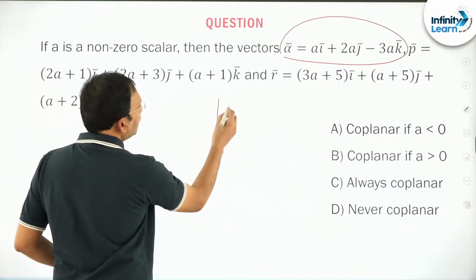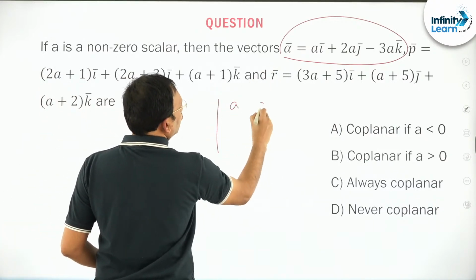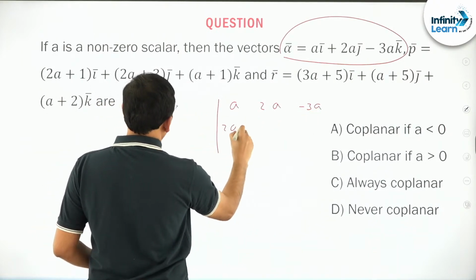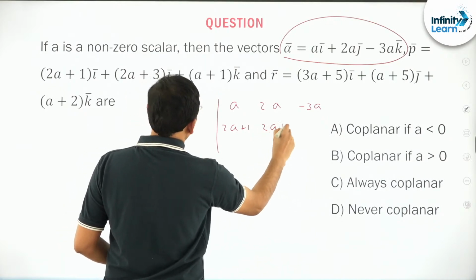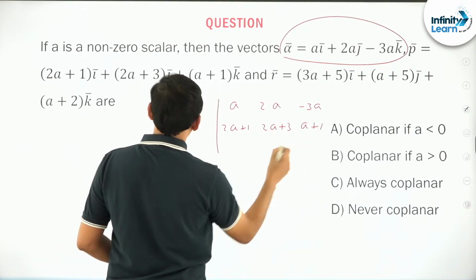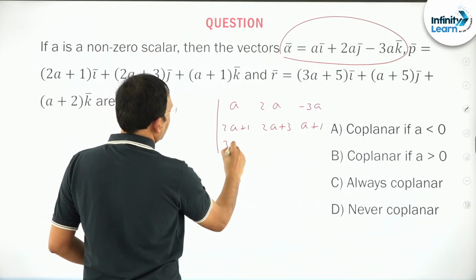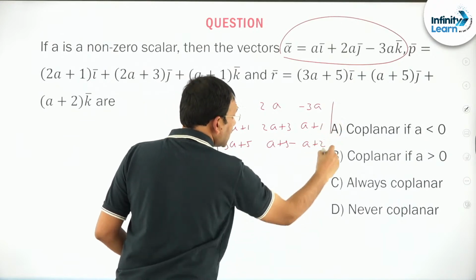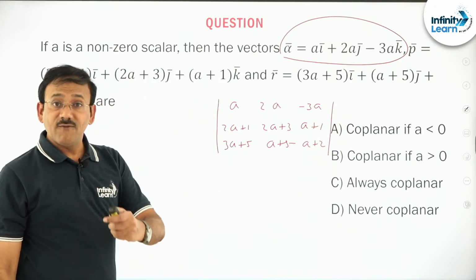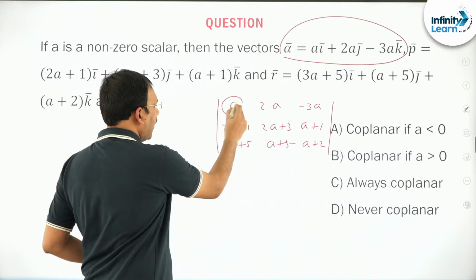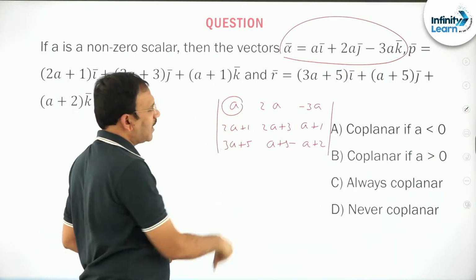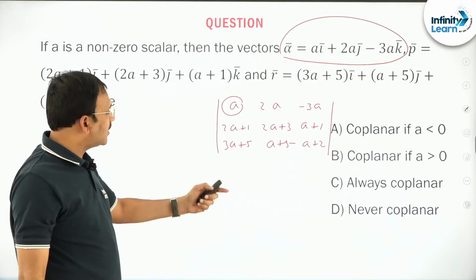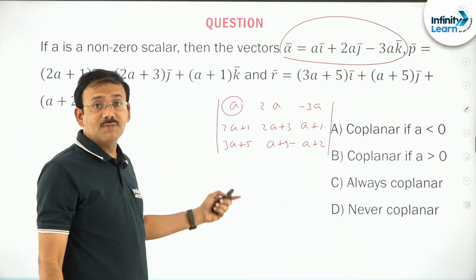Let me give the idea of this. First vector: a, 2a, minus 3a. Second vector p bar: 2a plus 1, 2a plus 3 and a plus 1. Then third vector: 3a plus 5, a plus 5 and a plus 2. You just need to compute this determinant. For this, my dear student, with the help of double and subtract, you just find the determinant. The final determinant, you observe, comes in terms of a.